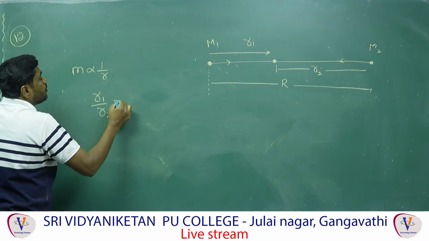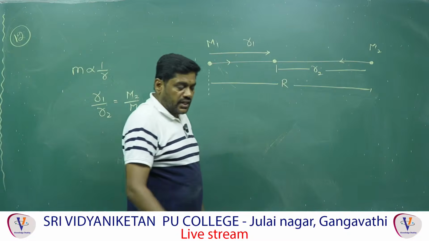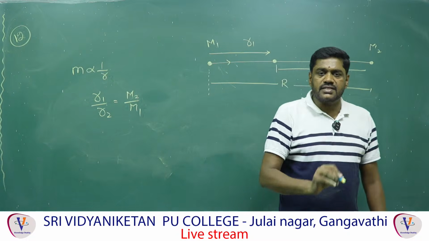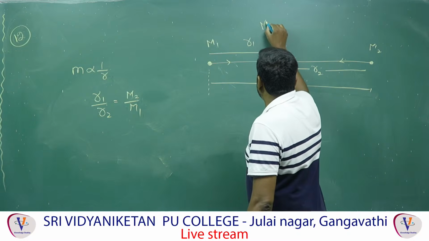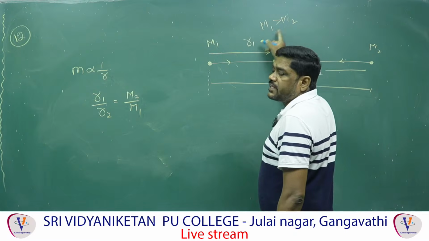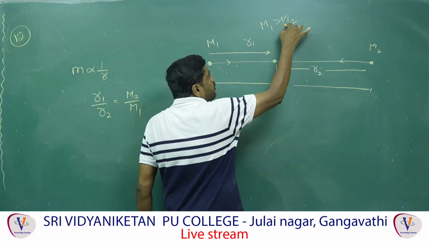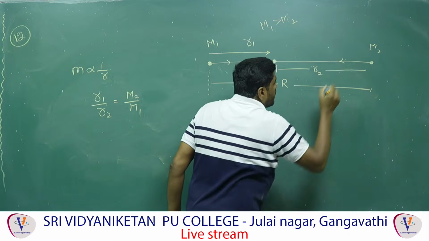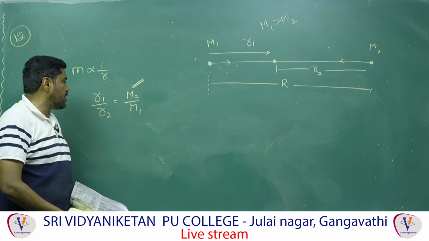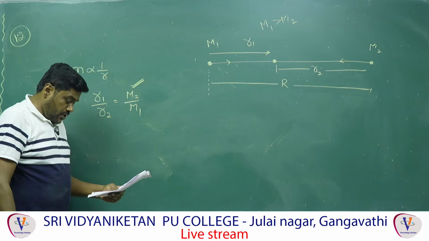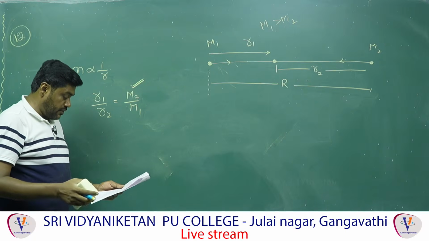R1 by R2 is equal to M2 by M1. The more the mass, the closer the center of mass is to that mass, and the lesser the mass, the farther the center of mass is from that mass. For example, if M1 is greater than M2, M1 mass is more, therefore the center of mass is closer to M1. If M2 is greater than M1, the center of mass is closer to M2. Therefore, distance from the center of mass is always inversely proportional to the mass of the particles. So R1 by R2 is equal to M2 by M1. That is the answer, the second option is the correct one.